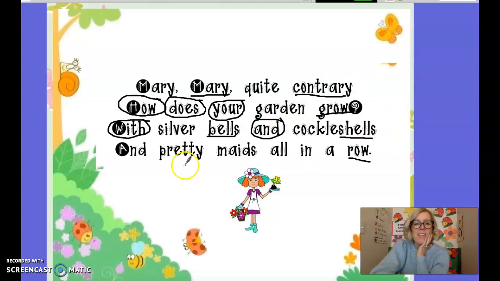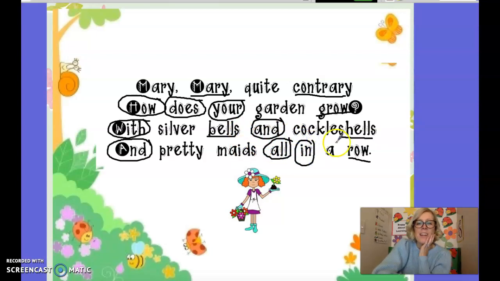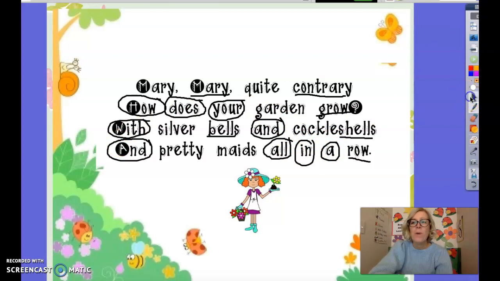Okay? The last line, there's the word and again. I'm going to circle that. It's a snap word. Pretty maids. All is a snap word. In is a snap word. And a is a snap word, but row is not. So remember, snap words are all those sight words that we see a lot. So let's count. There was 1, 2, 3, 4, 5, 6, 7, 8, 9 snap words in this poem. Wow, poetry is such a great place to find snap words.